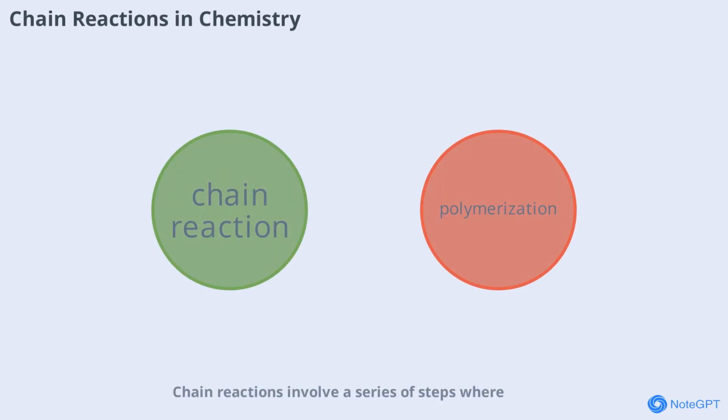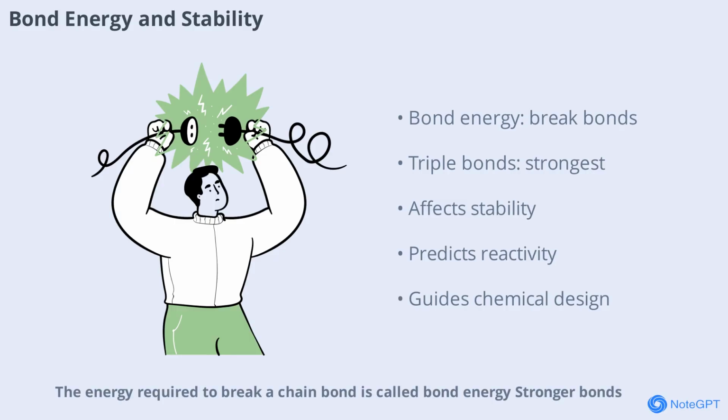Chain reactions involve a series of steps where the product of one reaction initiates the next. In organic chemistry, chain bonds play a key role in these processes, especially in polymerization and combustion. Understanding how chain bonds break and form during these reactions helps chemists design new materials and control chemical processes. The energy required to break a chain bond is called bond energy.